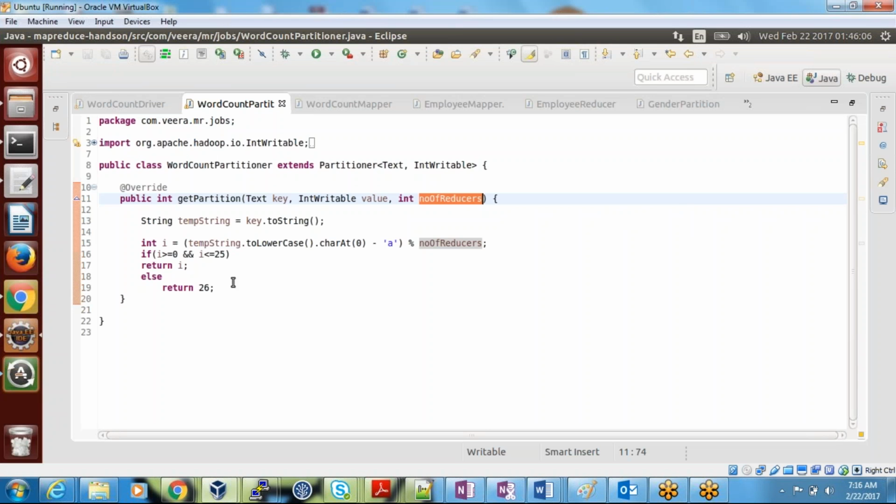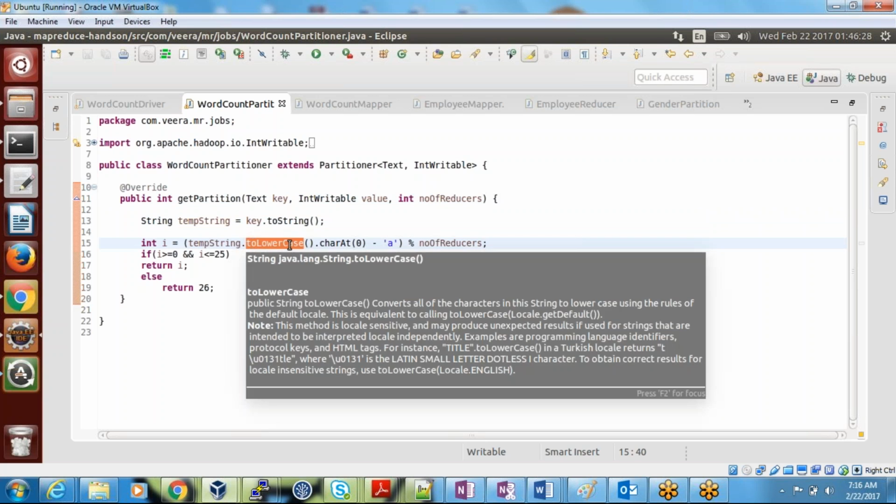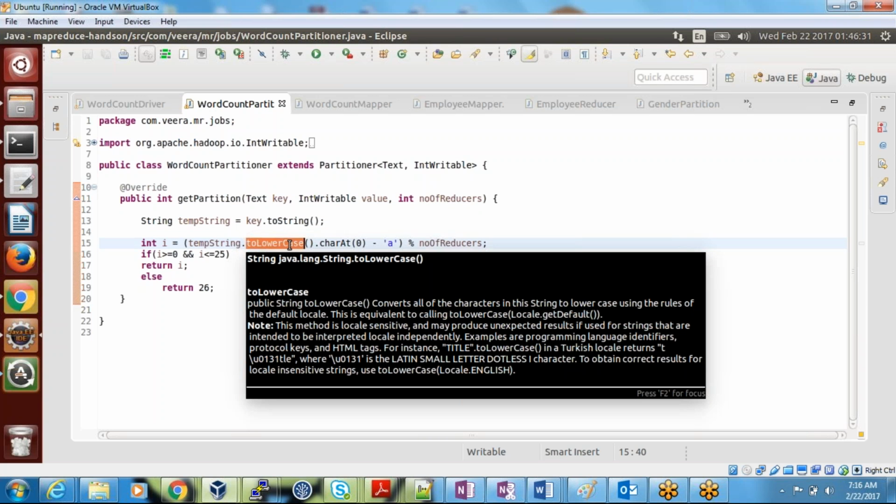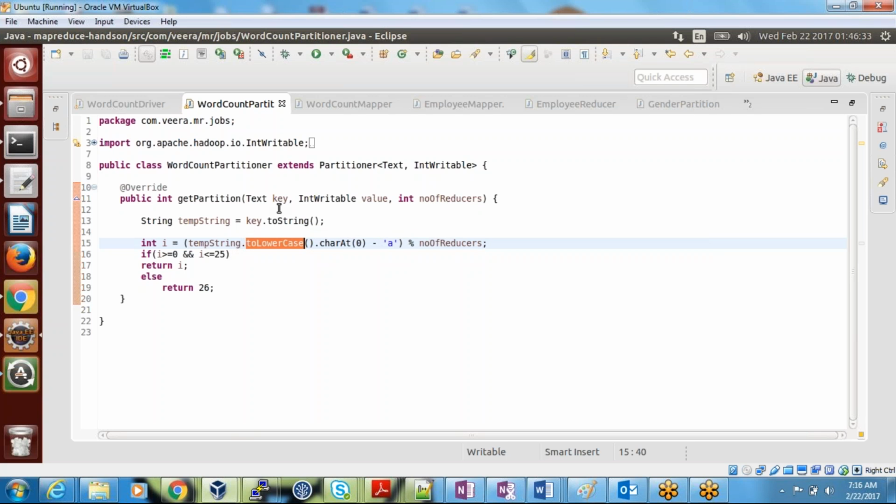Right? So what we are doing here is taking the word. The word is of Text type. I need to convert it into a string because I'm going to do some string operations. Your Text does not have these operations, like lowercase, trim, uppercase, substring or split. If you want to do these operations on your Text, you have to convert it into a string. That's why I have converted it into a string here.